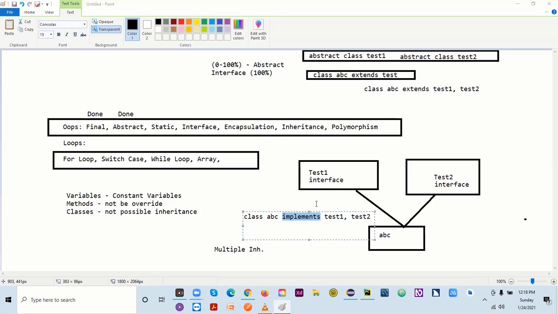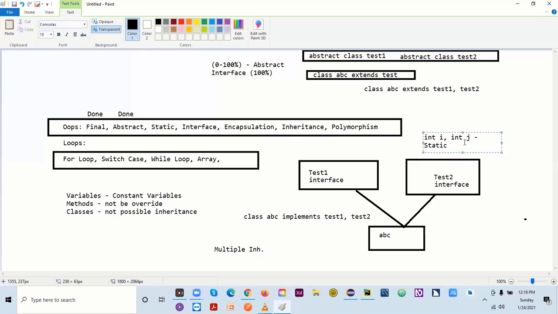And whatever variable you will be having, an interface can only have static and final variables. It will not have a normal variable actually. So whenever you have your interface, your data members, or I would say variables, will be either static or final. But in case of an abstract class, you can have a final, you can have a non-final, you can have a static, you can have a non-static variable. So here it will have only just static.